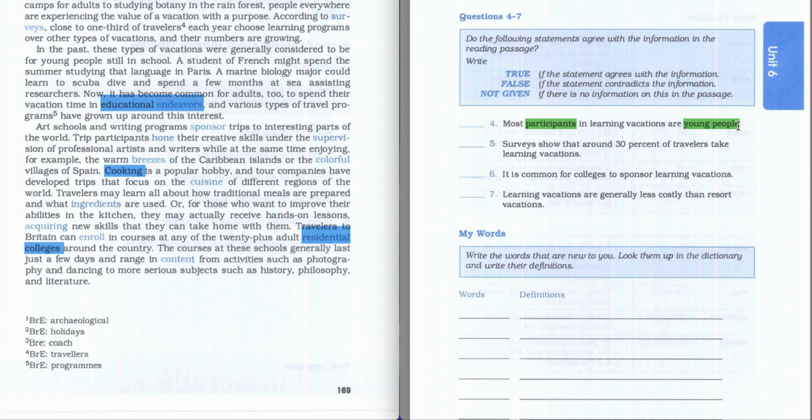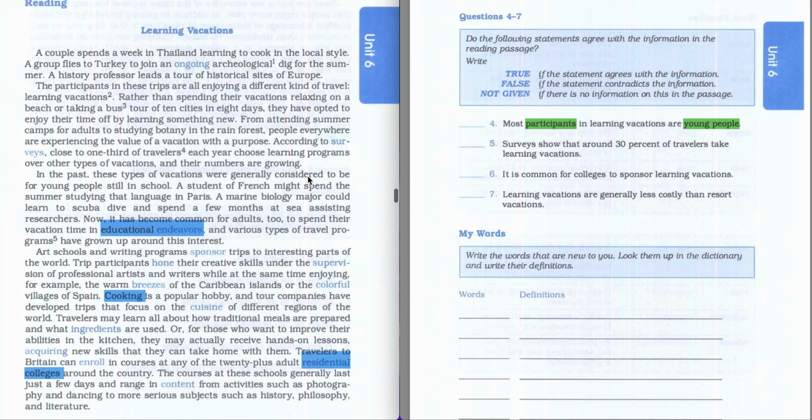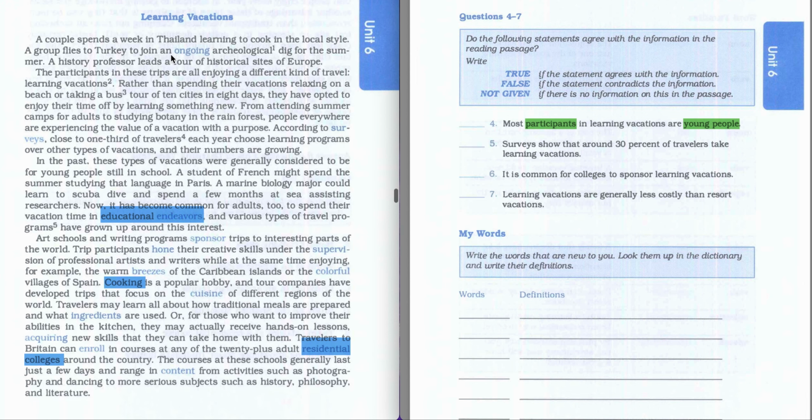So here we can specifically focus on this question only and try to figure out if it's true, false, or not given. Let's try to find any information about participants. We go to the beginning of the text, and let's scan it quickly and try to find our keywords. Here they were talking about participants.